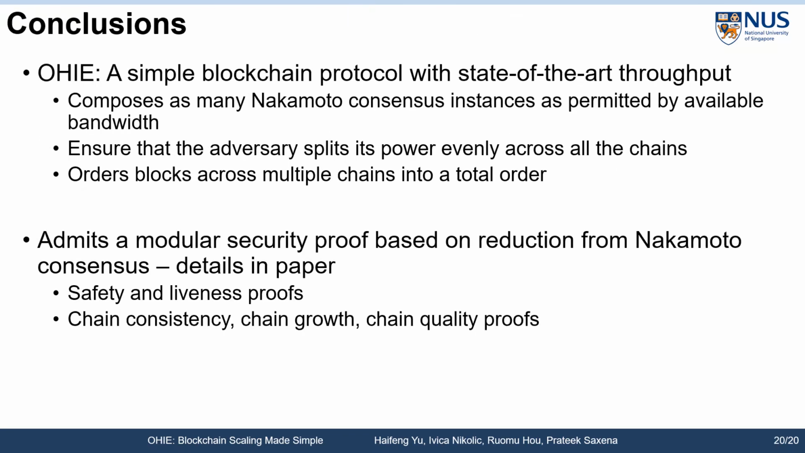I hope my presentation of OHIE has demonstrated the simplicity of its design. OHIE simply runs many parallel instances of Nakamoto consensus and then uses a simple trick to totally order the blocks across different chains. Such simplicity enables us to obtain a modular security proof based on reduction from Nakamoto consensus. Earlier, I have also shown OHIE's excellent throughput, which is comparable to state-of-the-art high-throughput blockchains. More details are in our paper, and thank you very much for watching.